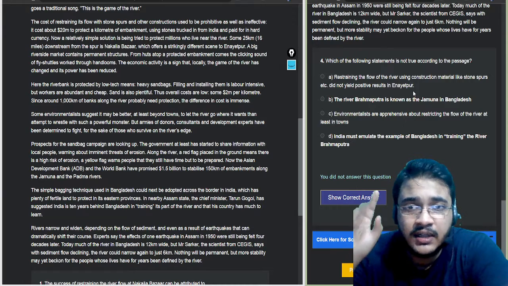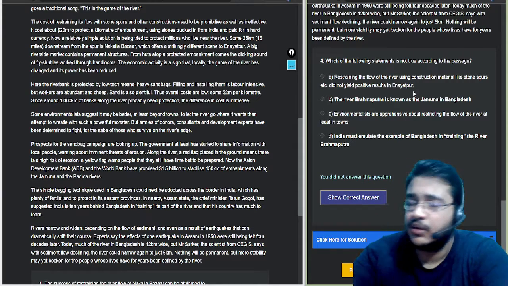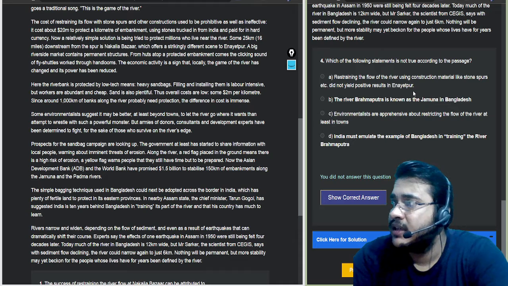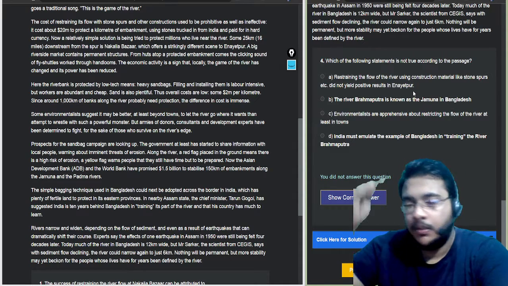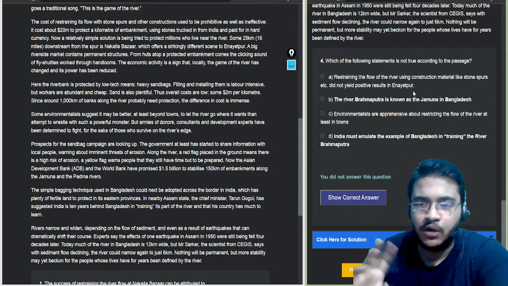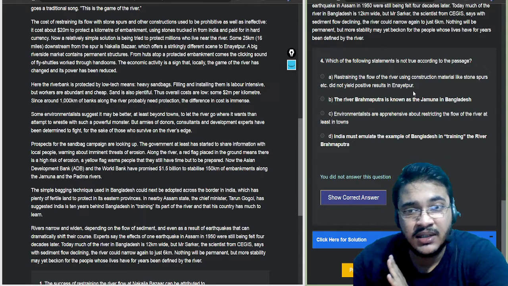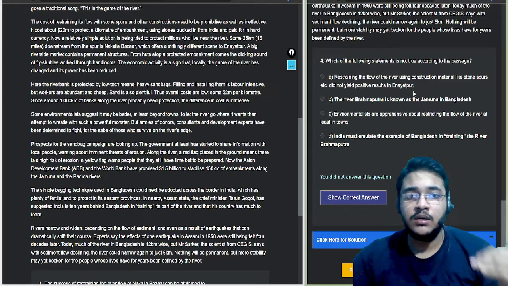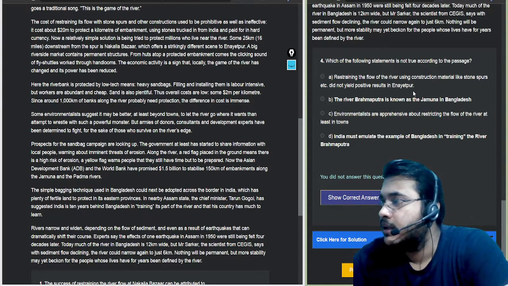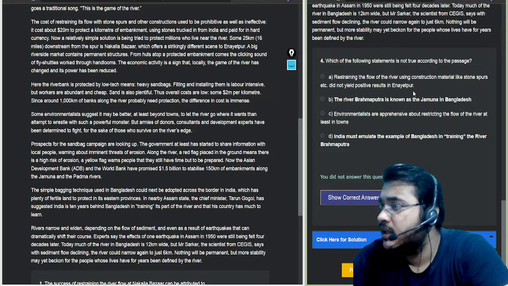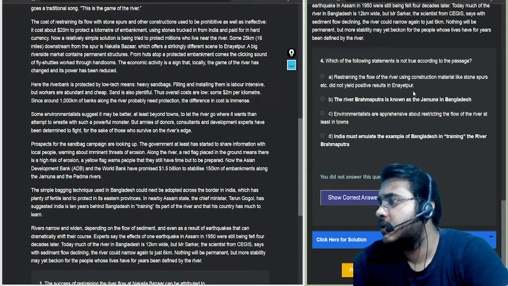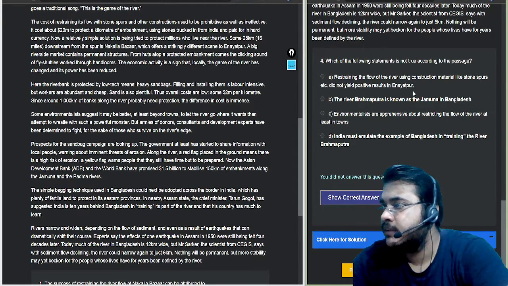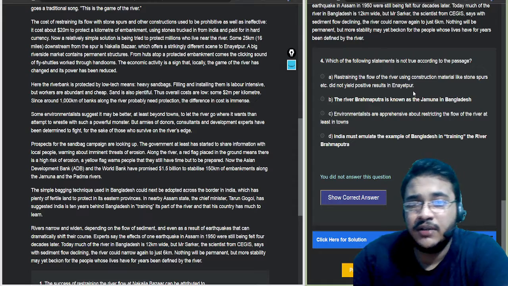Now see, first of all, read the question and understand the question before going into the options. The question says which of the following is not true according to the passage, so three of them are true, one is false. Our job is to find out the false option. The restraining of the flow of river using construction material like stone, spurs, etc. did not yield positive results in Inayatpur. This is actually false, because